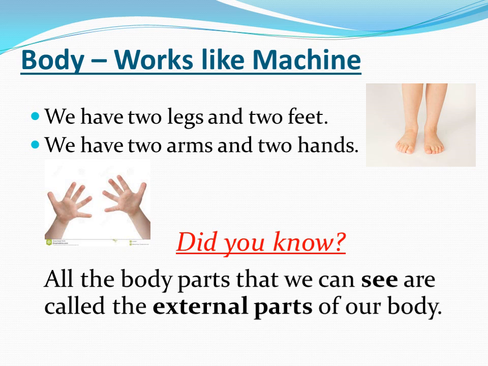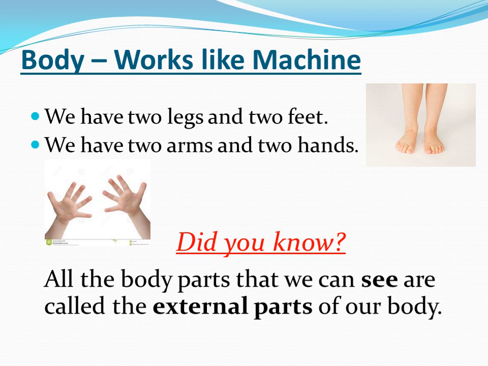Now let us find out how a body works with our arms and 2 hands. So we have 2 arms and 2 hands. We work with our hands, we write with our hands, we brush our teeth, we eat our meals, we do drawing with our hands and so on.